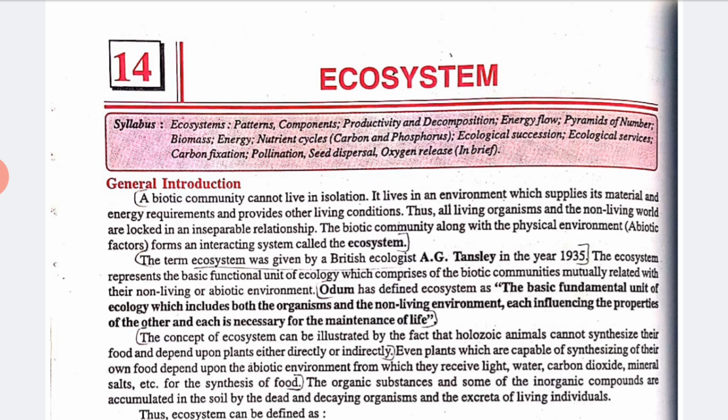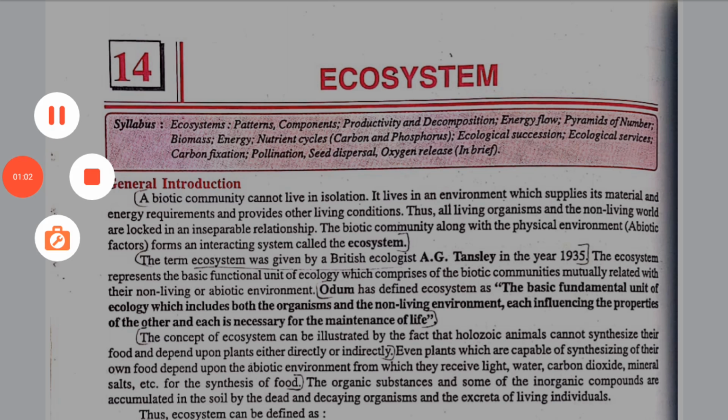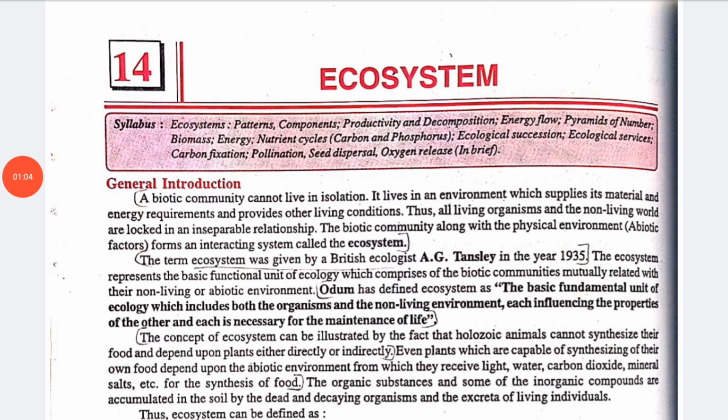According to their nature and behavior we have separated them. So the biotic community along with the physical environment, that is abiotic factors, forms an interaction system that is called ecosystem. Clear? And the term ecosystem was given by British ecologist A.G. Tansley in the year 1935.